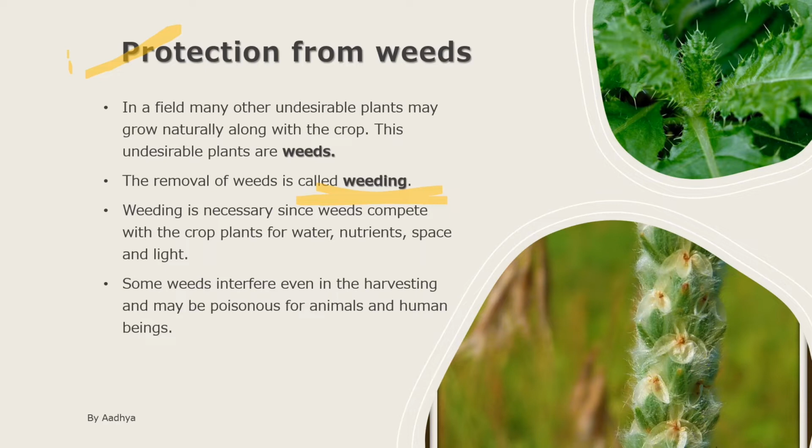Some weeds interfere even in the harvesting and may be poisonous for animals and human beings. As I told earlier, the weeds sometimes may be harmful to the animals as well as human beings, and the weeds interfere in the harvesting process. Harvesting means cutting of the plant, right? When cutting is to be done, they interfere because weeds grow with the plant, so they can cause problems in harvesting.